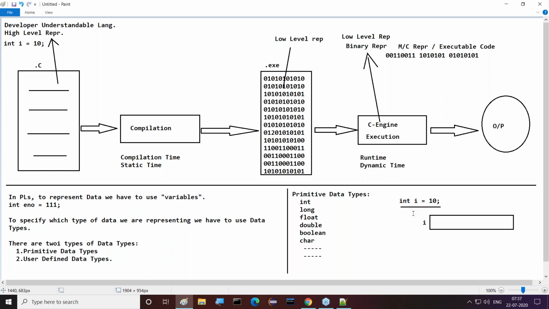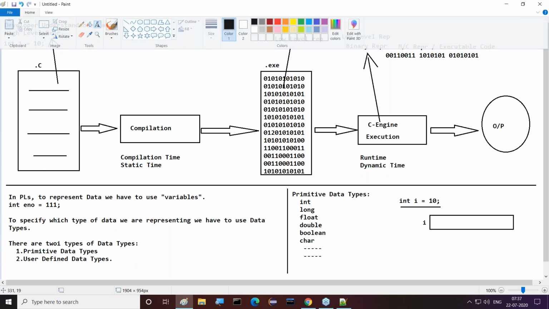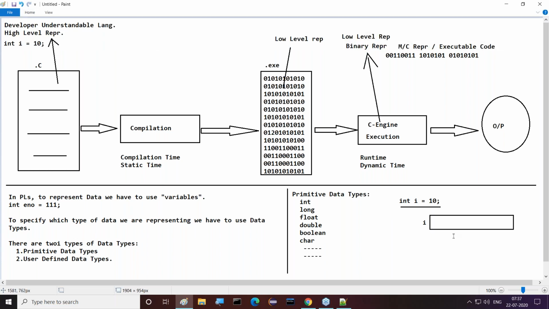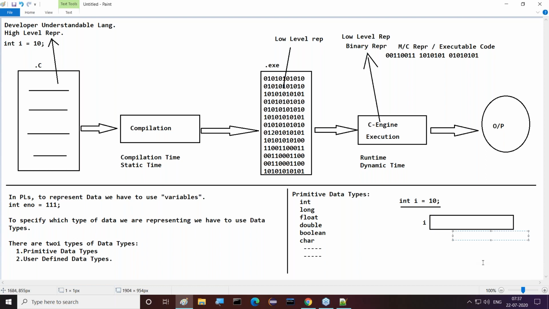But where does the 10 value have to be stored? 10 is data, and to store the data, memory is required. Definitely, in our system, memory will be created. How much memory will be created, sir? How much is the memory for an integer variable in the case of C? I'm talking about the C programming language, not Java. As per my awareness, in C, 2 bytes of memory will be allocated for the i variable.